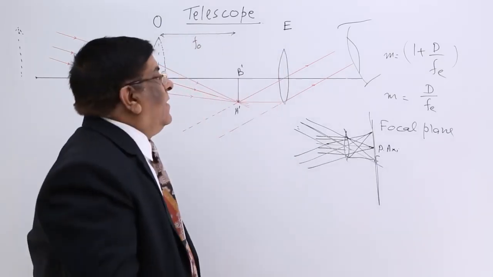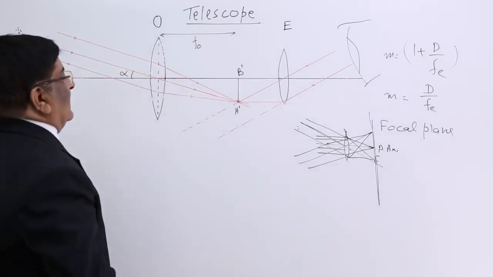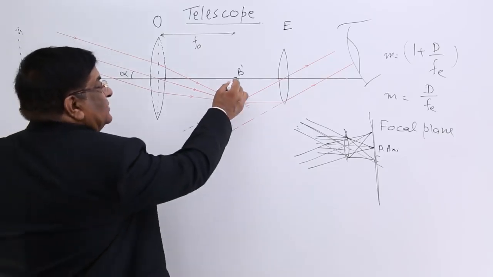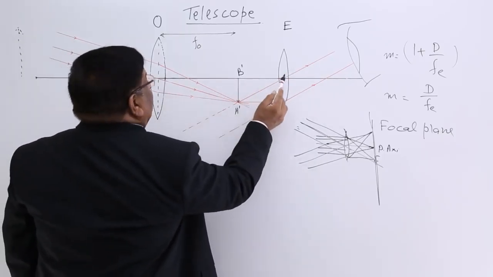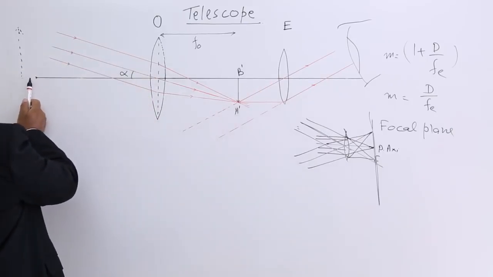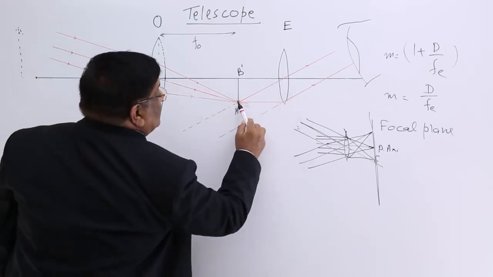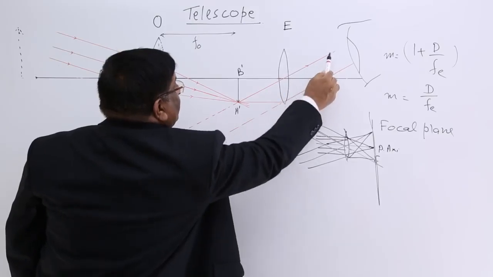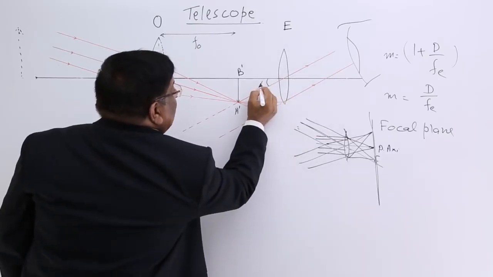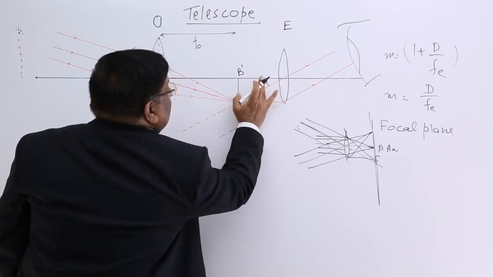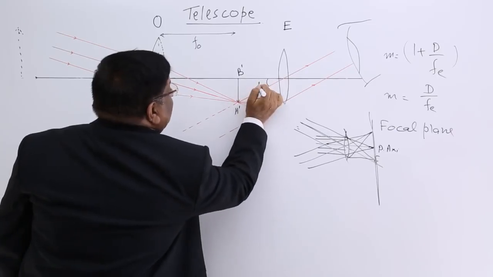Now, what is the angle made by the same image on our eyes? This ray is common, coming straight from the bottom of the object, and this is the ray which is going to my eyes. Then this is the angle subtended by the image on the eyes, and let's call it beta.